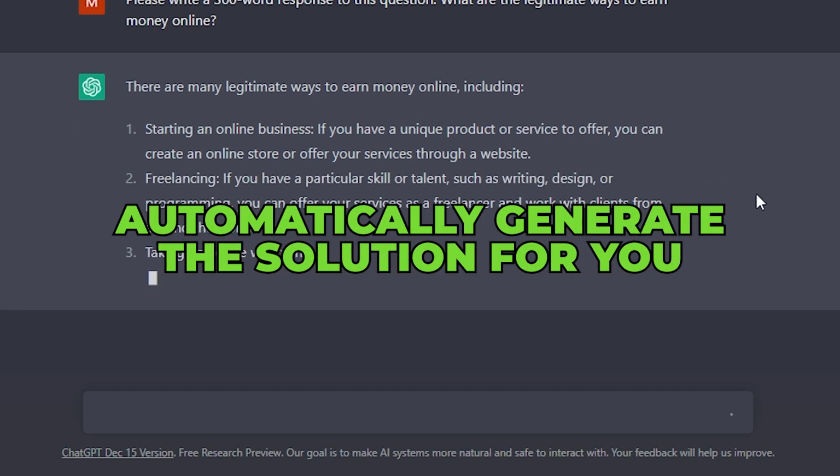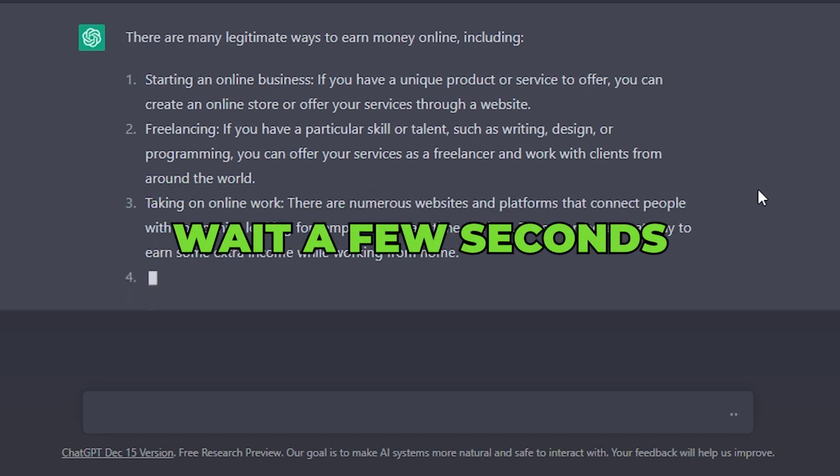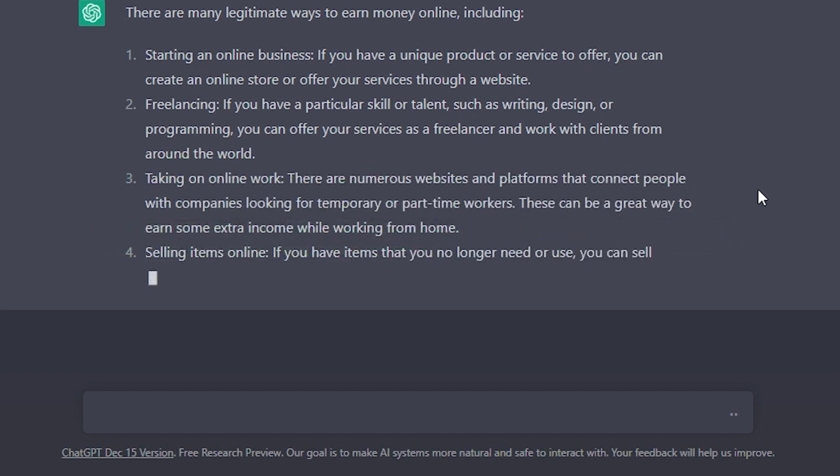Now, it will automatically generate the solution for you. Your only task is to wait for a few seconds. We finally have an answer to our question.